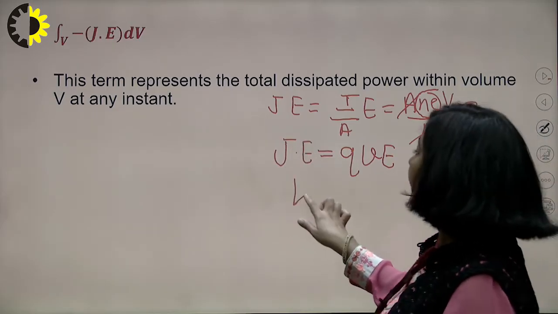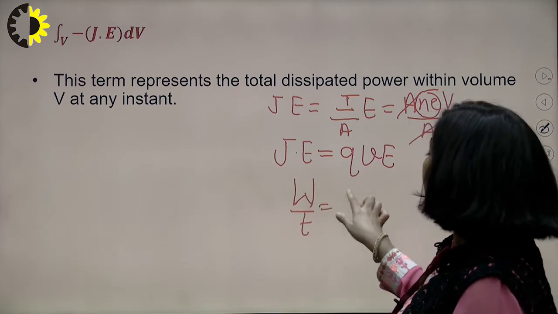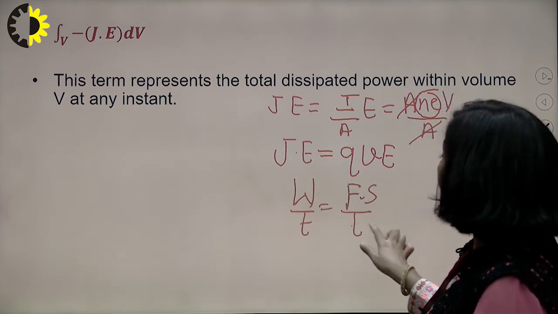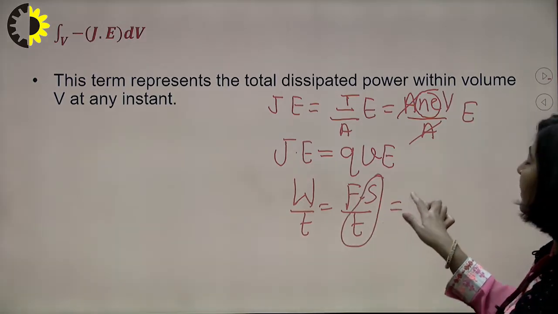You also know that the rate of doing work is work done, F into S, upon t, and S upon t can be written as v.